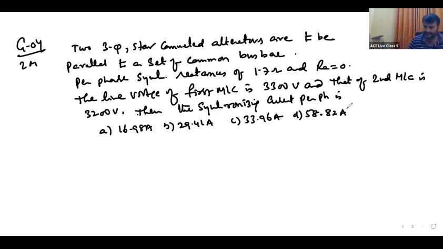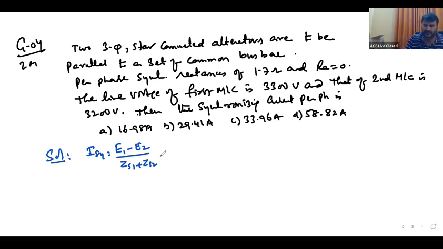What is the answer? See, he has given E1 and E2. Is is equal to what? E1 minus E2 divided by ZS1 plus ZS2.